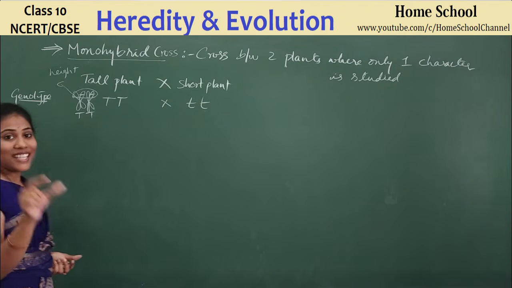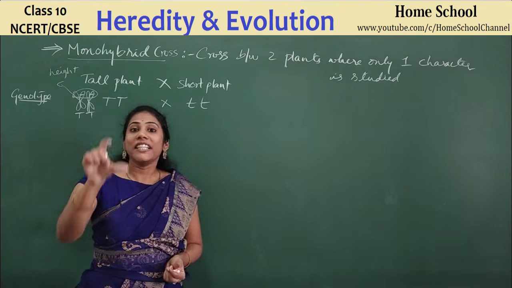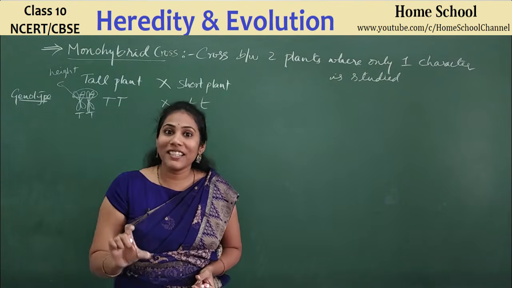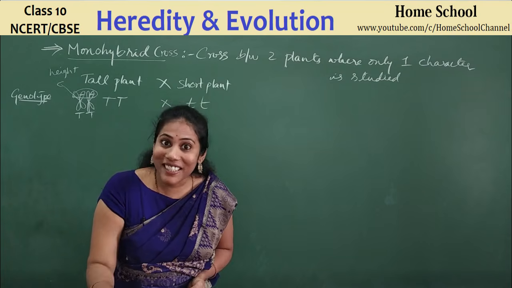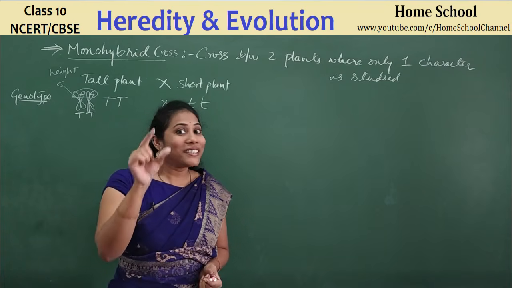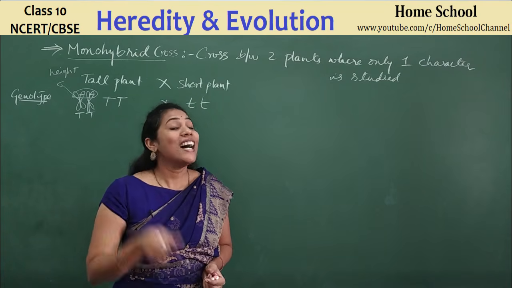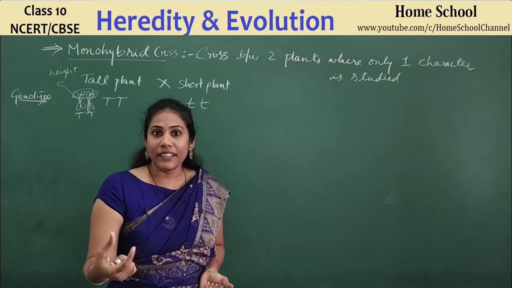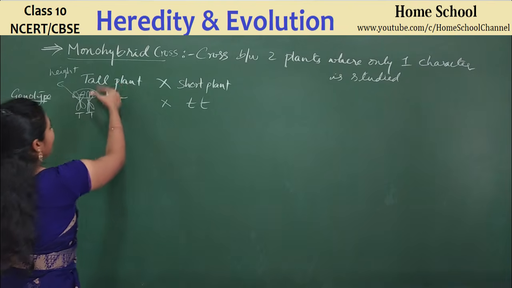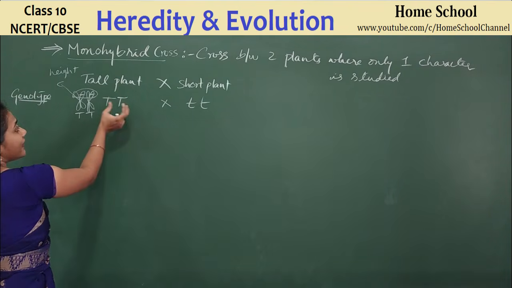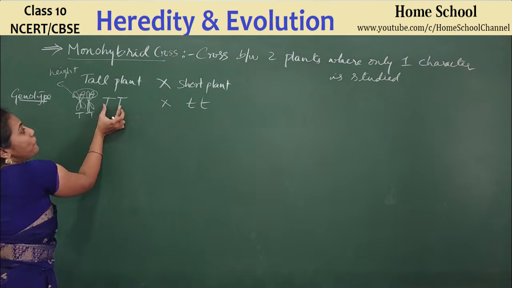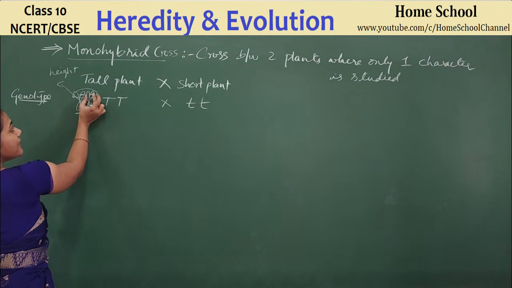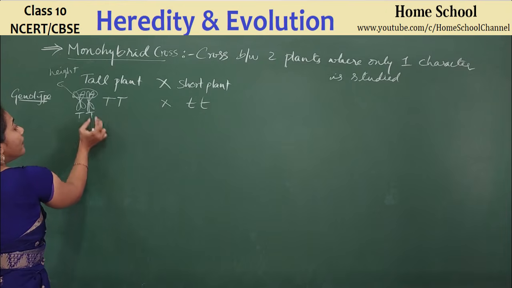And in the last class we studied that each character is controlled by 2 alleles, 2 forms of a gene, 2 contrasting genes. Yes or no? So you shouldn't forget this point, guys. I repeat once again, height is the character here, but whether a plant is tall or short is decided by both the forms of a gene, the gene present in this chromosome as well as the gene present in this chromosome.